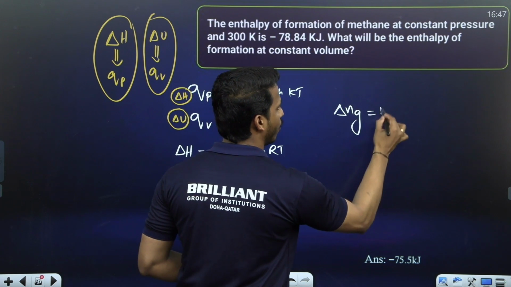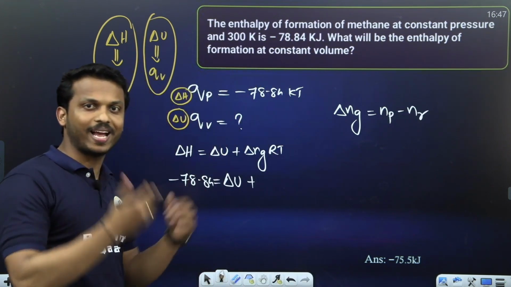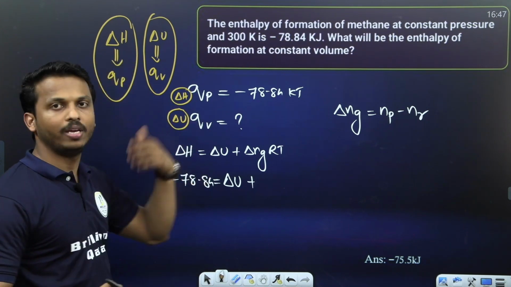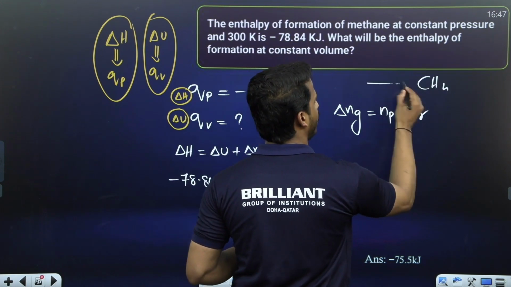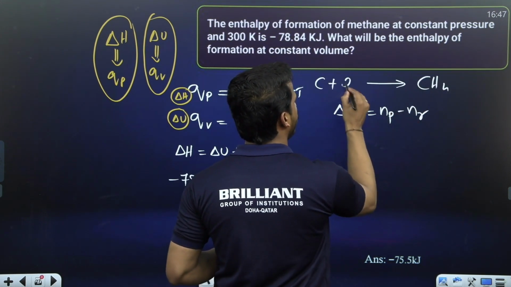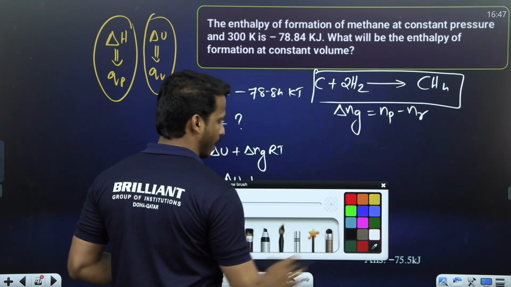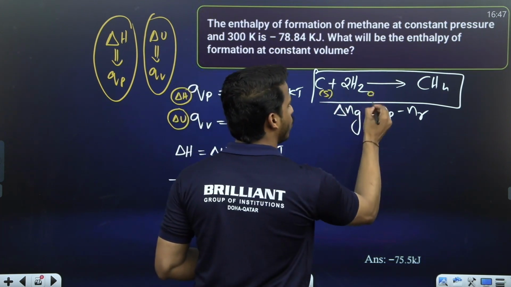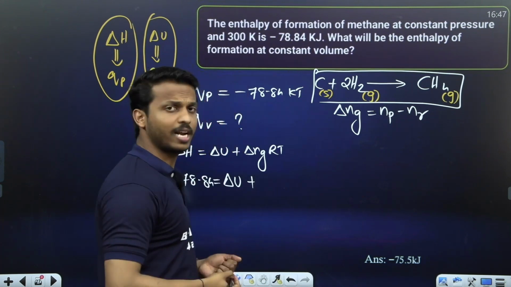Delta n g is the number of gaseous products minus the number of gaseous reactants. What is the reaction? Enthalpy of formation of methane. What is methane? CH4. How can you make methane? C plus 2H2 gives CH4. Carbon is solid, graphite, right? But hydrogen is a gas. Methane is also a gas.